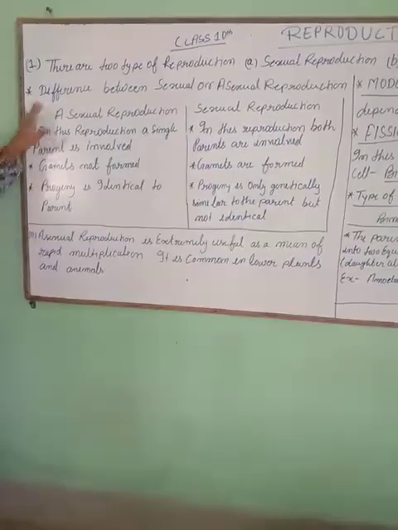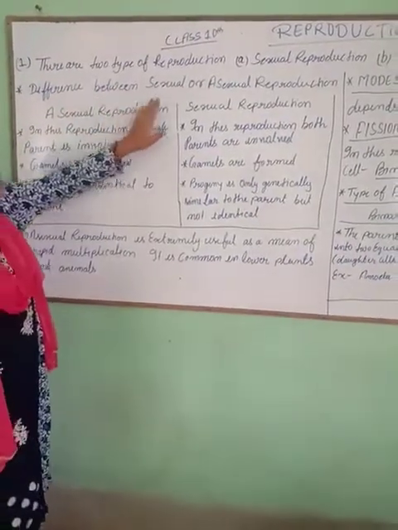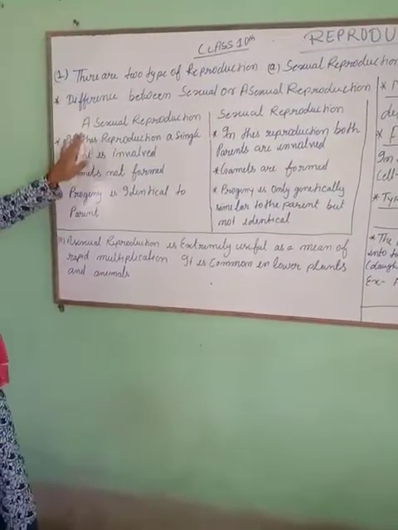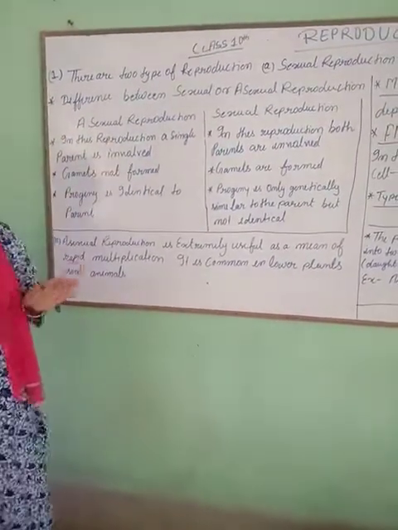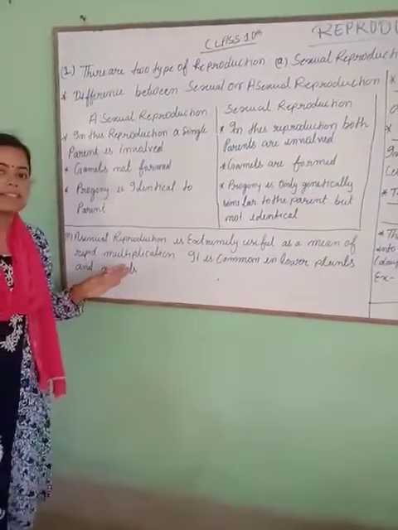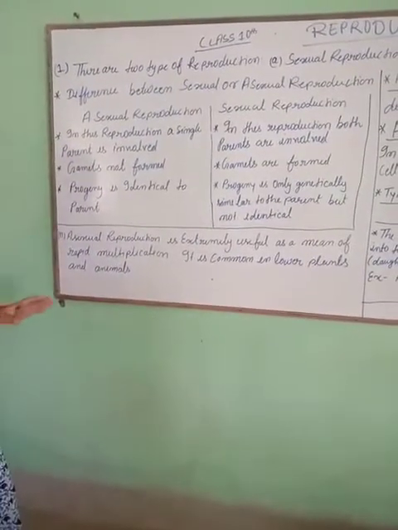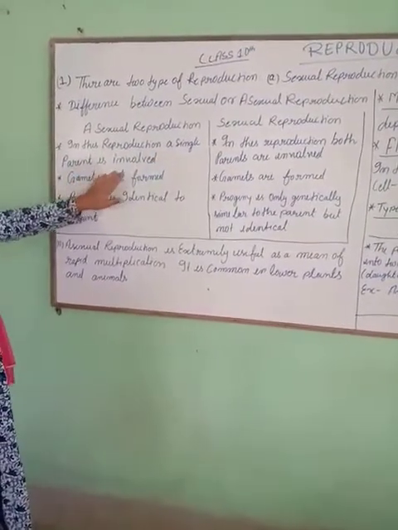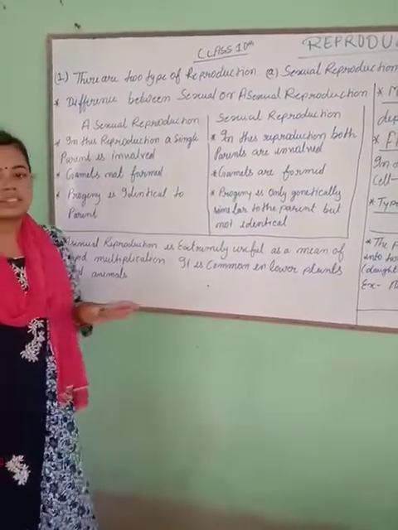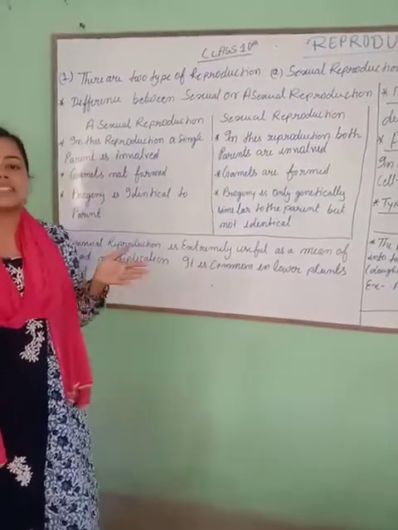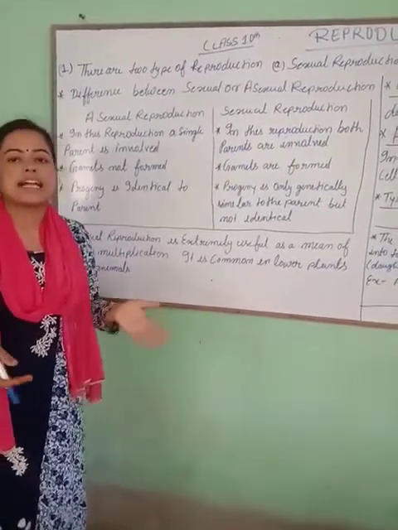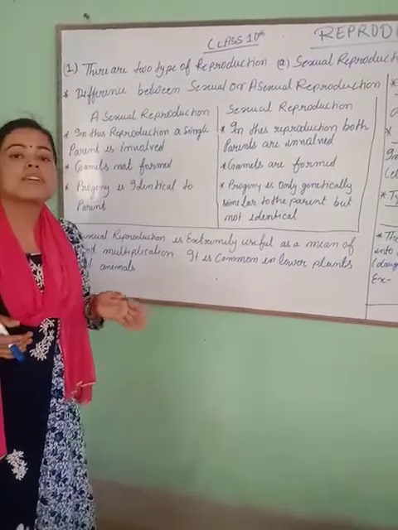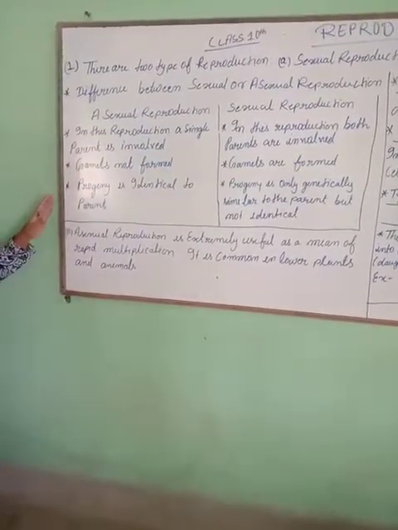Let's see the difference between sexual and asexual reproduction. In the asexual mode of reproduction, a single parent is involved. It splits or divides and makes two daughter cells, and that completes the reproduction.